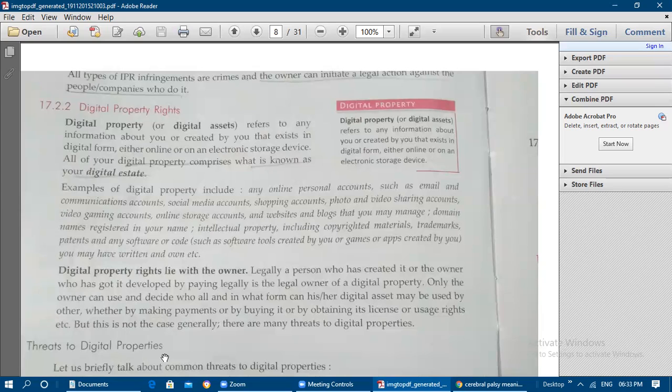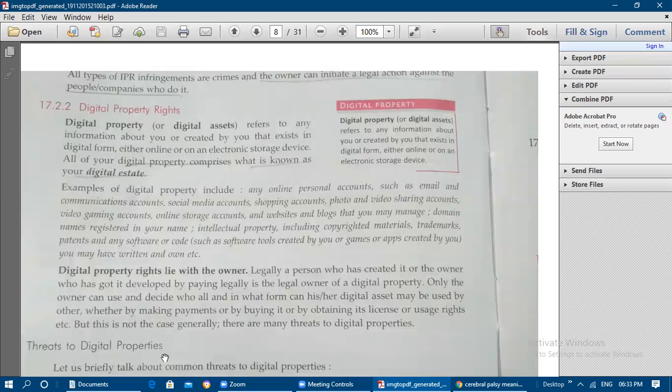If a person gets the product by paying properly, then he is also an owner. Only the owner can decide who can use his or her digital asset and in what form. All those things the owner can decide.